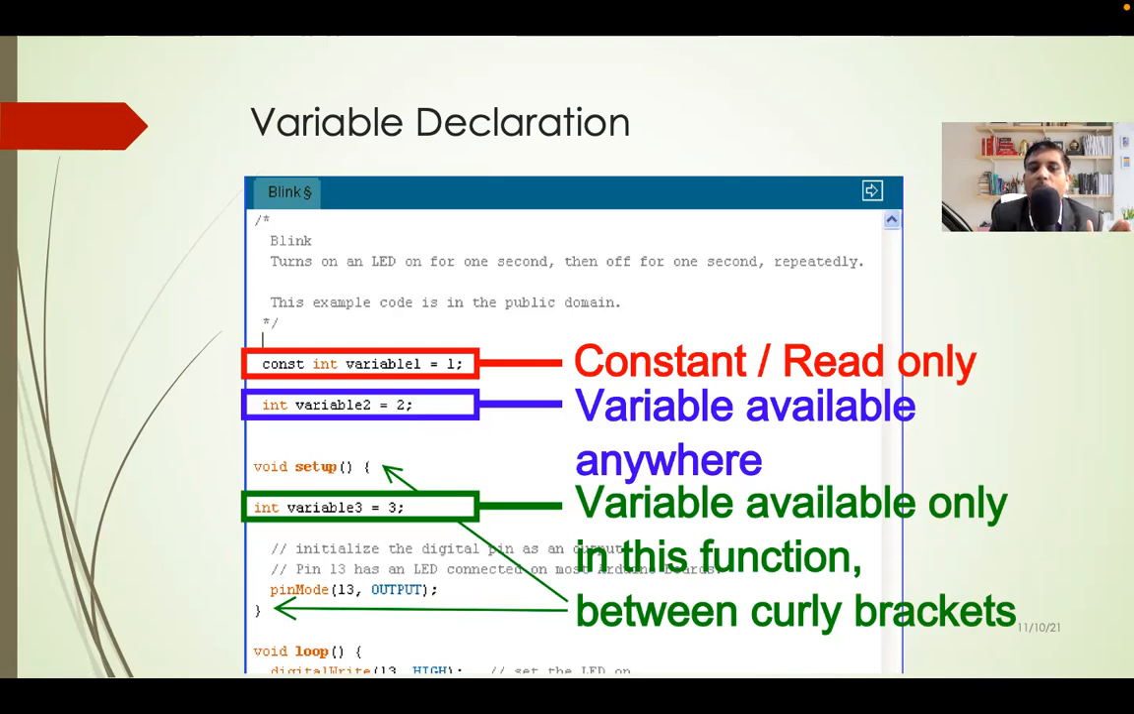Const int variable1 equal to 1. So it will make variable1 a constant. So here variable1's value is fixed at 1. Variable2's value is 2, but we can change that value in the setup as well as in the loop function. So it is a constant or read-only variable available anywhere, and here the variable is available only in this function between the curly brackets.